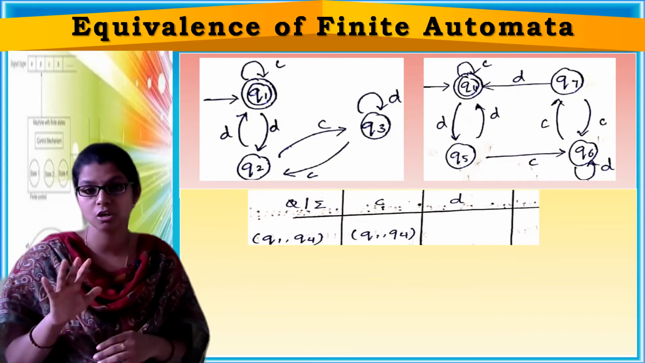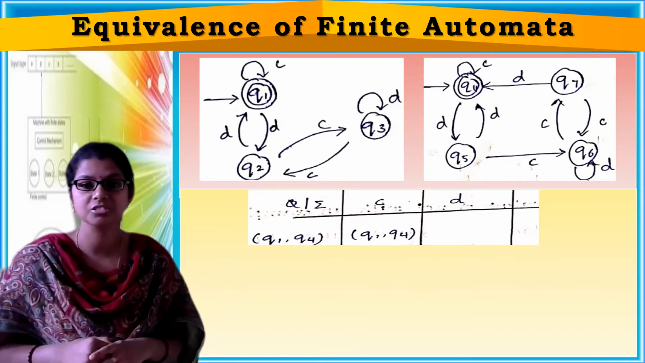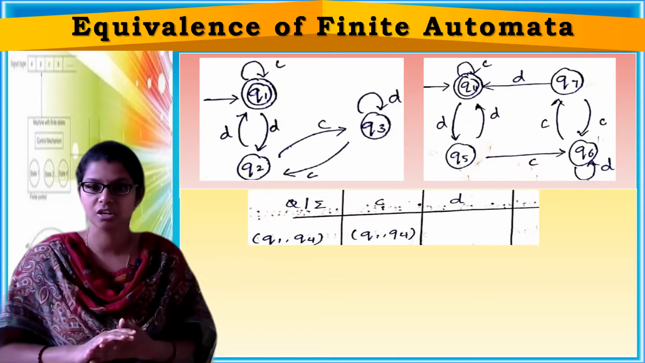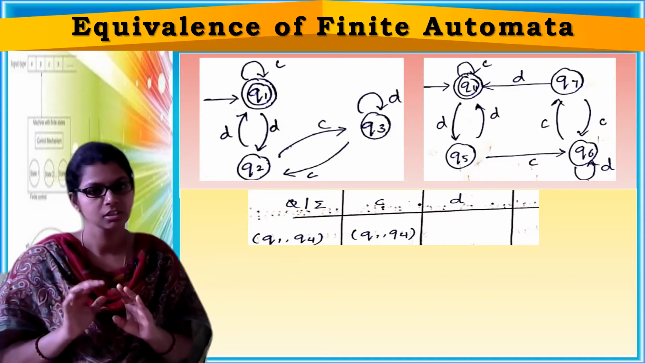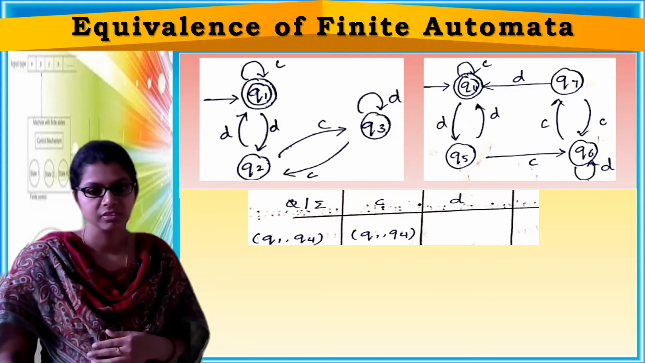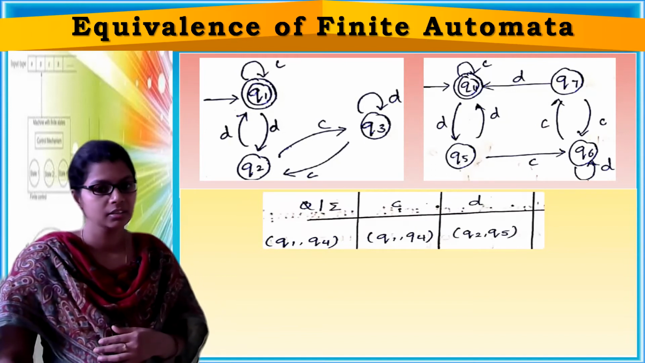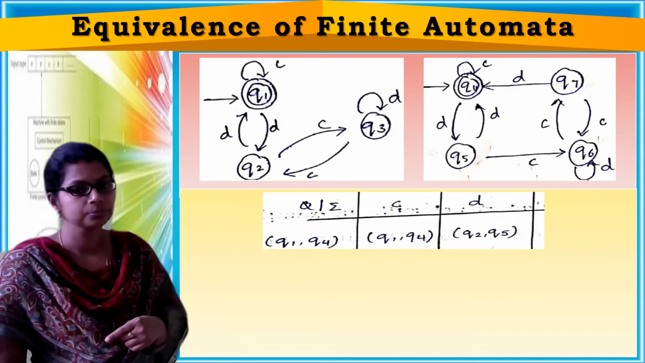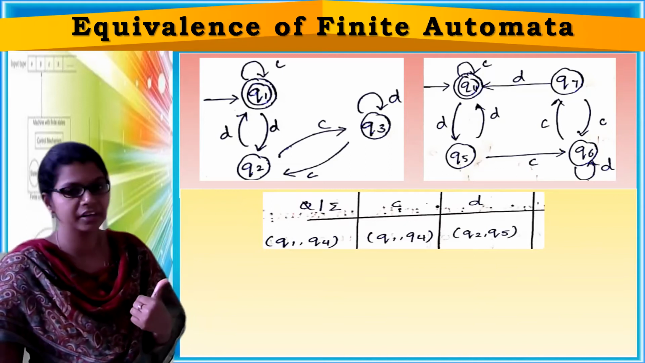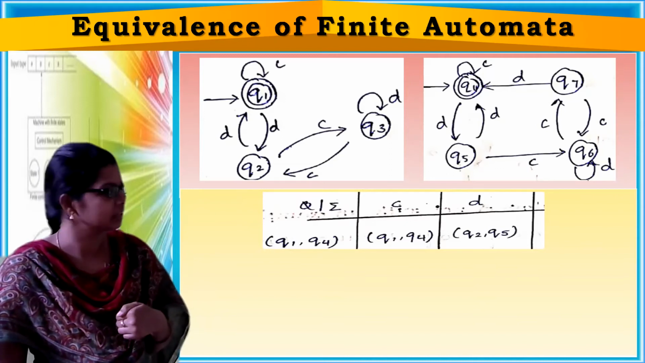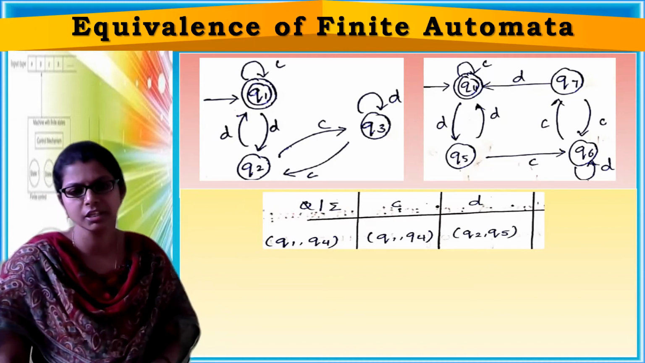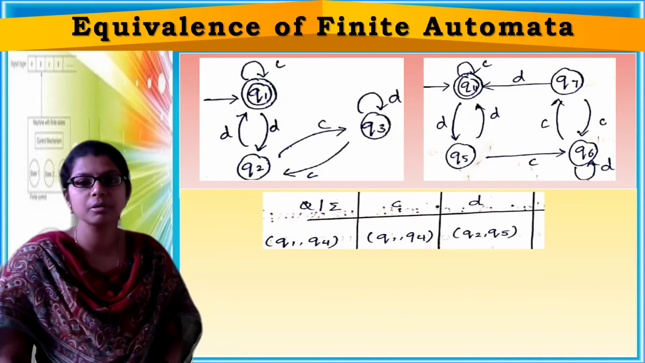You have to terminate the construction when you get a pair in such a way that one is final and another one is non-final. But here both are final, right? So don't stop. Now, on input symbol D, you have to see. Q1 on input symbol D moves to Q2 and Q4 on input symbol D moves to Q5. So, Q2 comma Q5. Again, both are non-final states. So, continue.